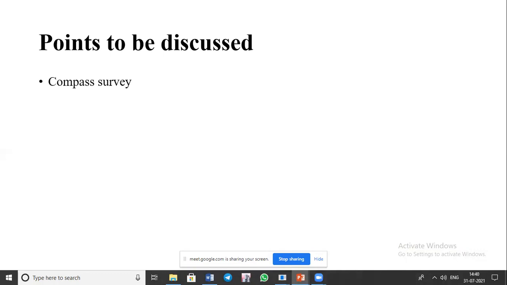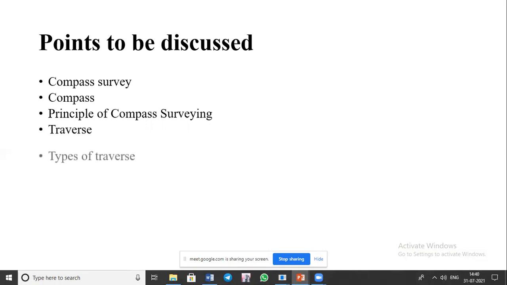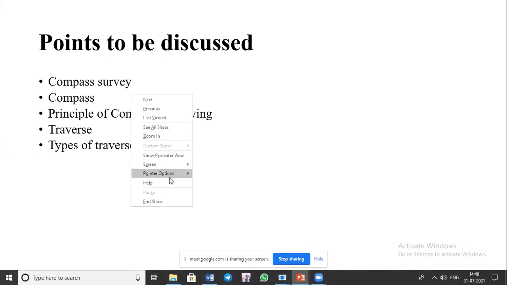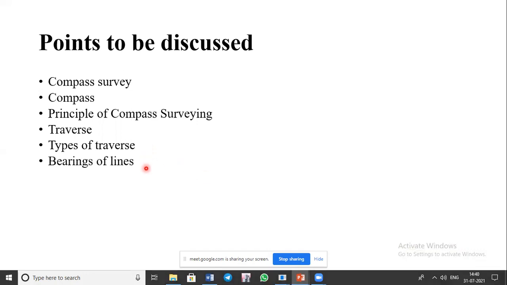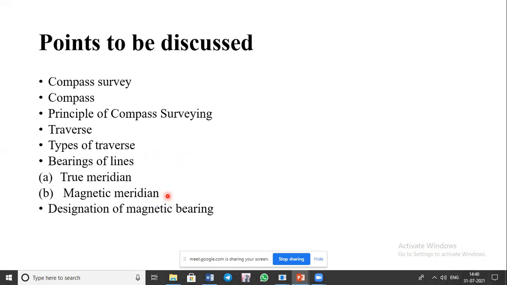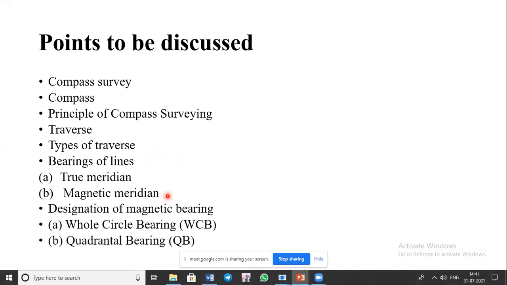Okay. So today we are going to discuss these points. That is compass survey. Then what do you mean by compass? Then what is the principle of compass surveying? What do you mean by traverse? Then types of traverse. Then bearings of lines. In that, what do you mean by true meridian? Then magnetic meridian. Then correspondingly, what is the designation of magnetic bearing? How is it represented? That is in terms of whole circle bearing, WCB, and quadrantal bearing.